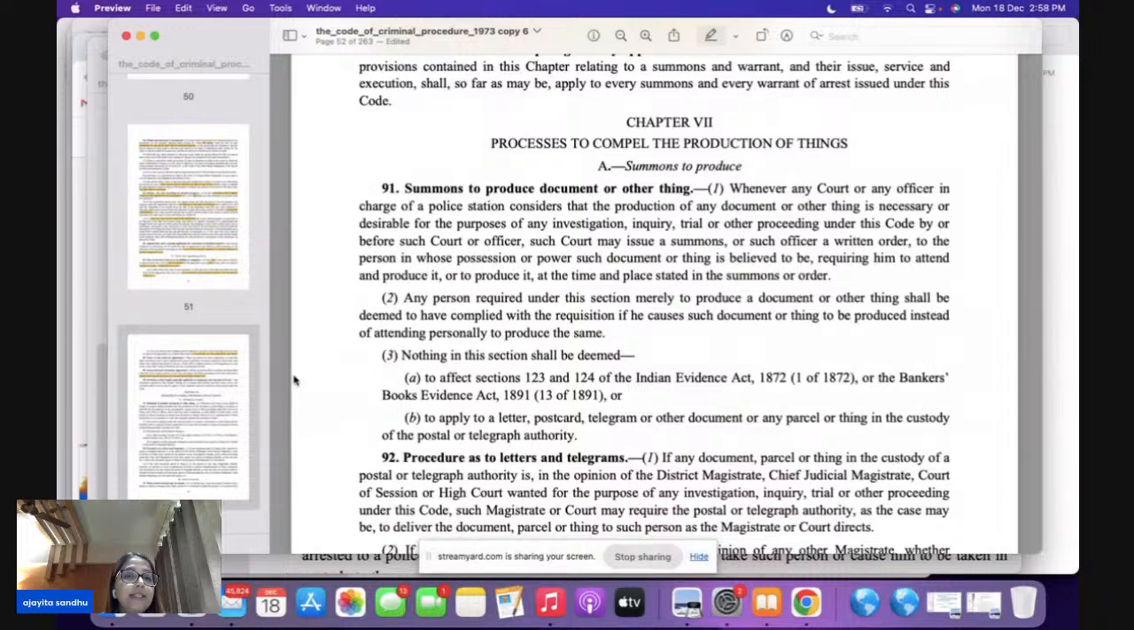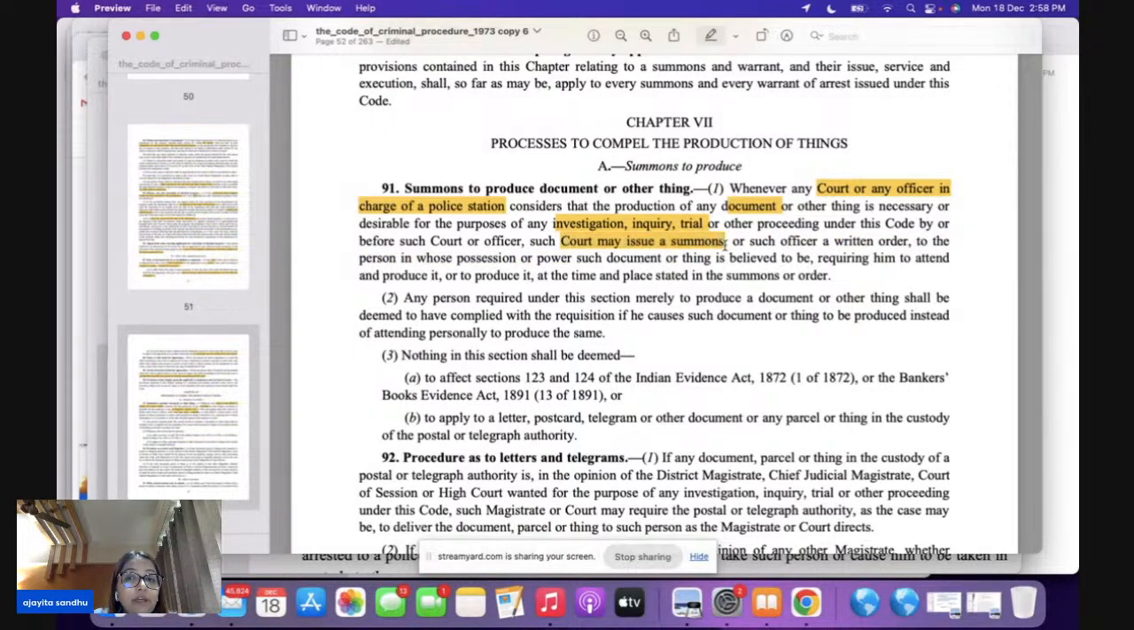Now, this is a discretionary power of the court, bacha, that whenever any court or any officer in charge of a police station, so underline court, or it can be officer in charge of police station, feels that any document or any other thing is necessary for any stage, it can be investigation, it can be inquiry, it can be trial also. Now the court here can issue summons here.